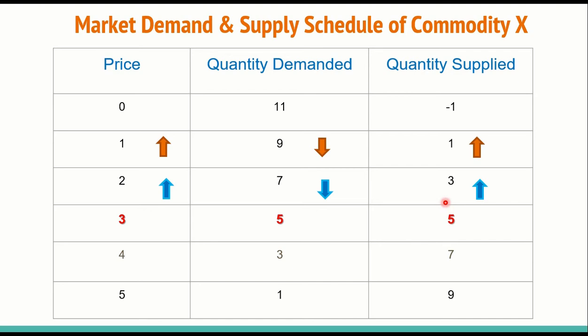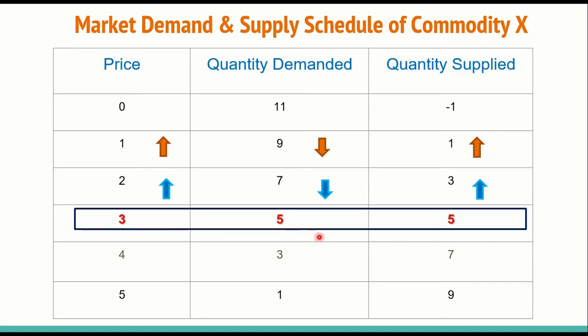When the price is rupees 3, quantity demanded is 5 units and quantity supplied is also 5 units. At this price, the market is in equilibrium because at this price quantity demanded is equal to quantity supplied, where the equilibrium price is rupees 3.